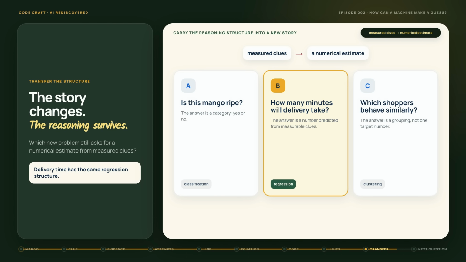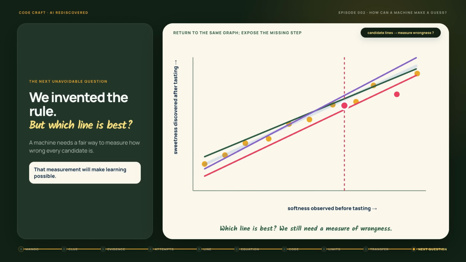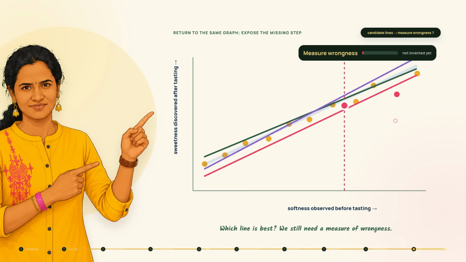Inputs go in. A numerical estimate comes out. That is the regression pattern. We now know what kind of rule can make a numerical guess, but we still have many possible lines. Which one should the machine choose? To answer that, the machine needs a way to measure how wrong every guess is. In the next episode, we will invent that measurement ourselves.